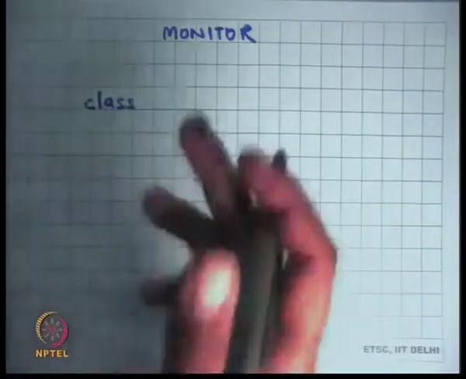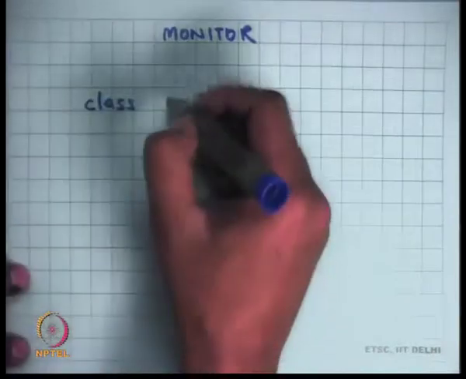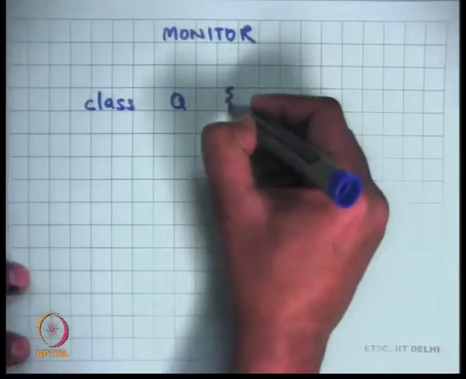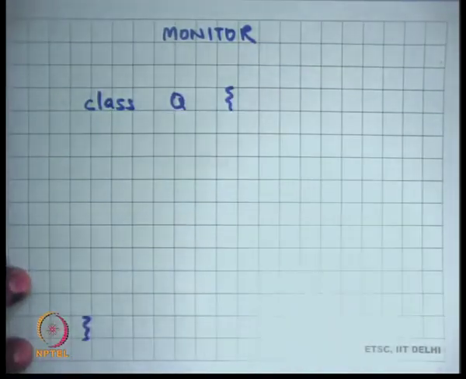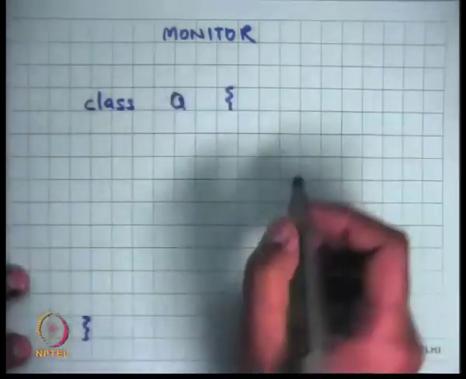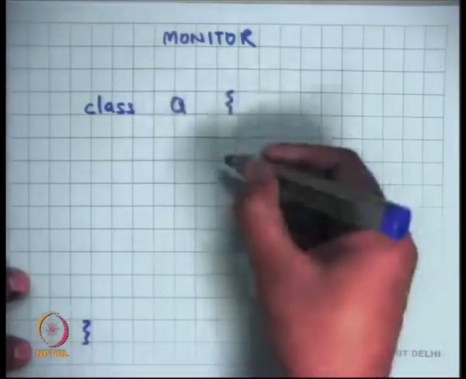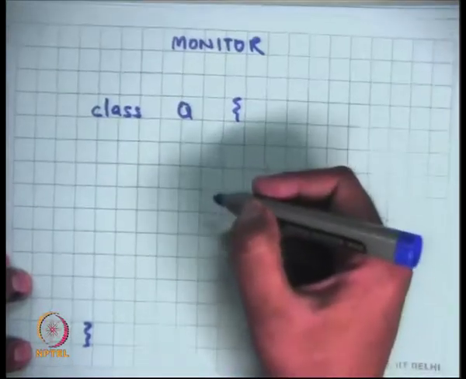you basically use object orientation, and you define a class which will be called a monitor, and this class will have some shared data.